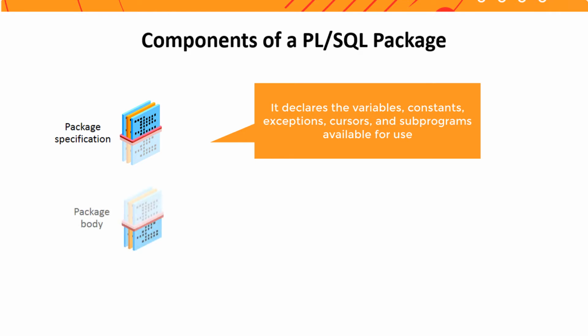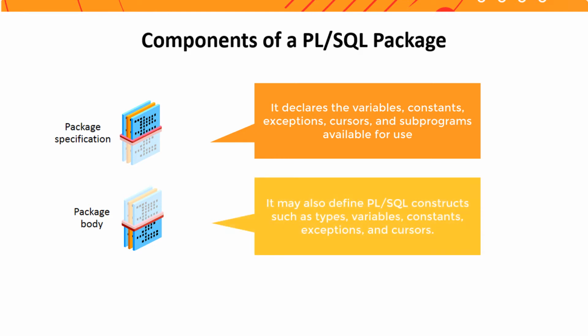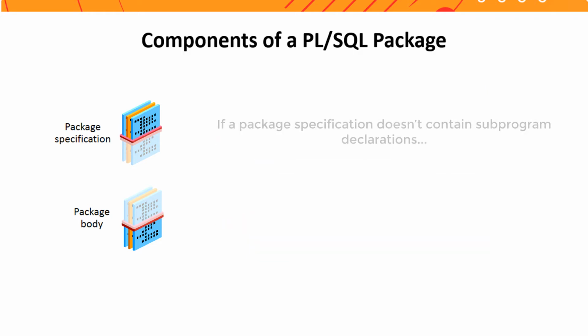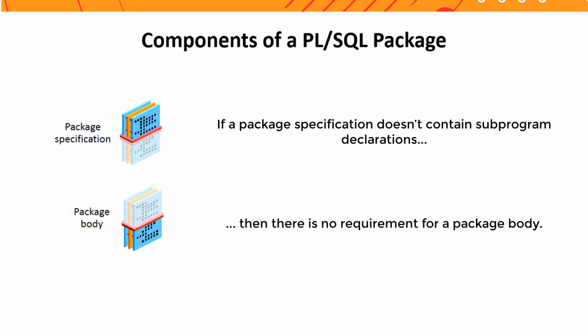The package body defines its own subprograms and must fully implement subprograms declared in the specification part. The package body may also define PLSQL constructs such as types, variables, constants, exceptions, and cursors. If a package specification does not contain subprogram declarations, there is no requirement for a package body.